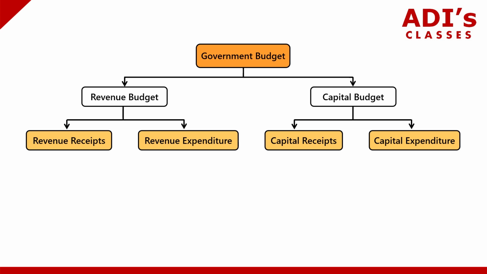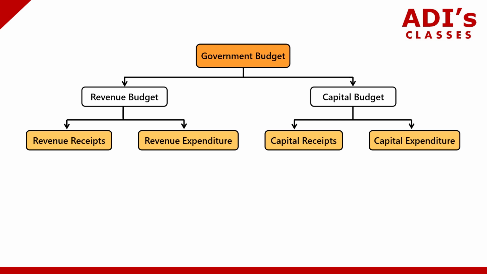Now we have to understand what the components of revenue receipts are, what the components of revenue expenditure are, what the components of capital receipts are, and what the components of capital expenditure are. We will look at this in detail in the coming videos, but right now I will just give you an overall bird's eye view.